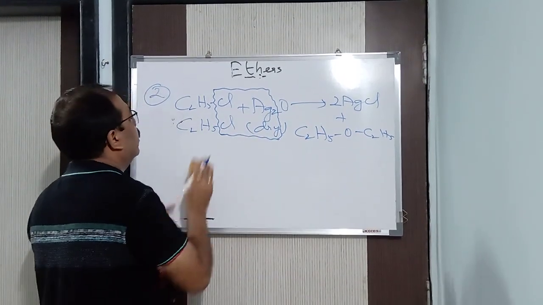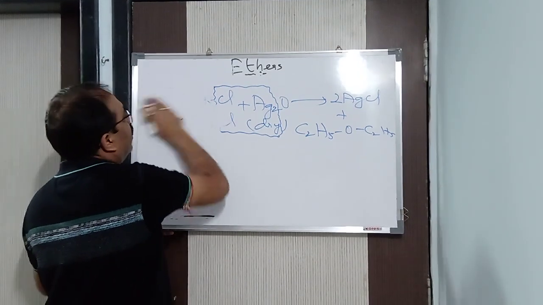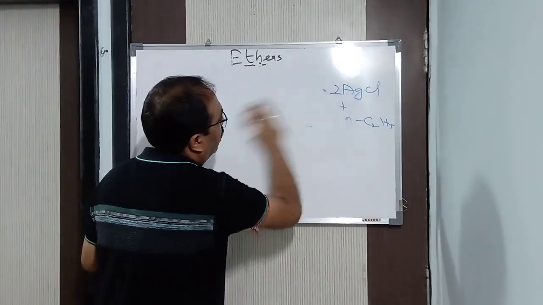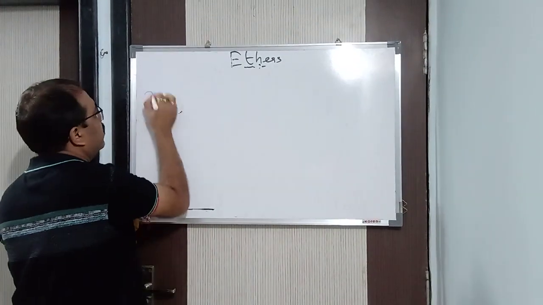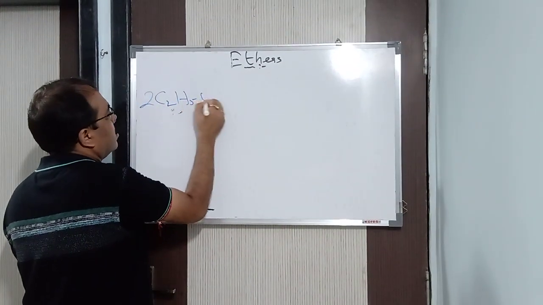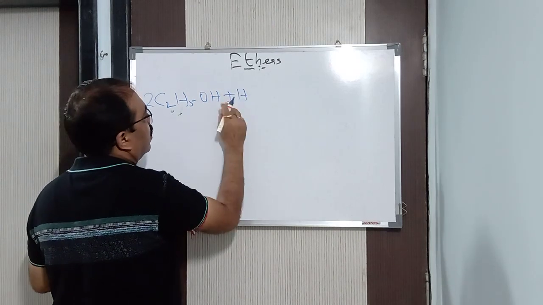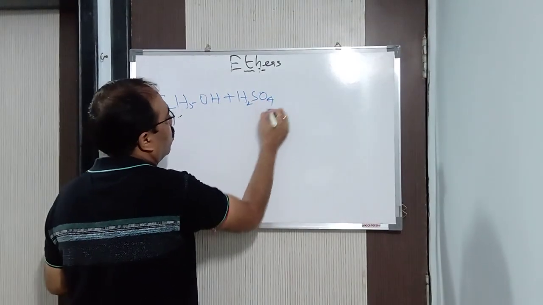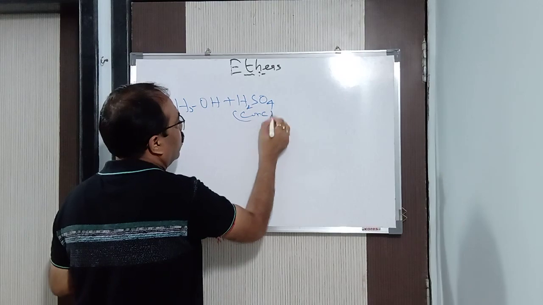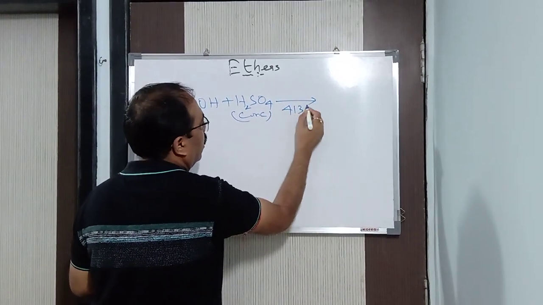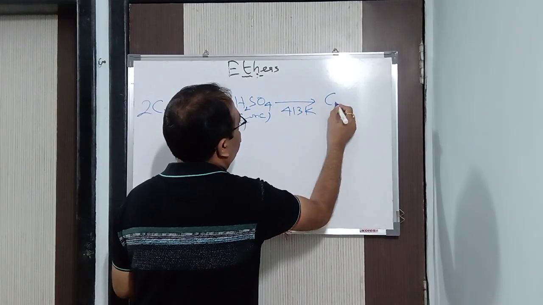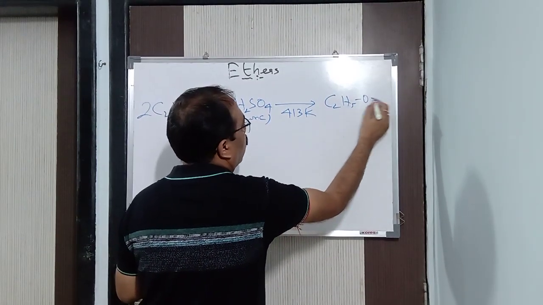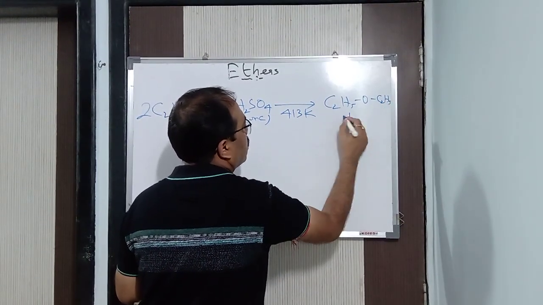Got it? Fine. Now, you have studied that if you heat alcohol in presence of conc H2SO4 at 413 Kelvin, isn't it? You have studied this in the alcohol chapter. C2H5OH plus conc H2SO4 at 413 Kelvin is going to give you C2H5OC2H5 plus water.